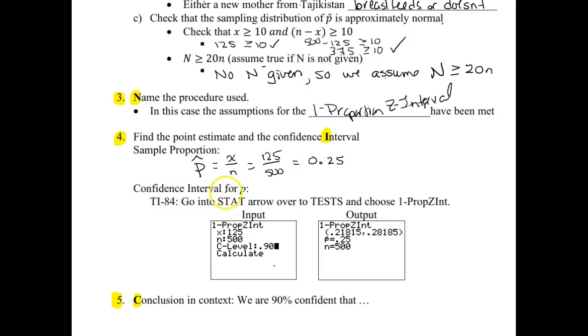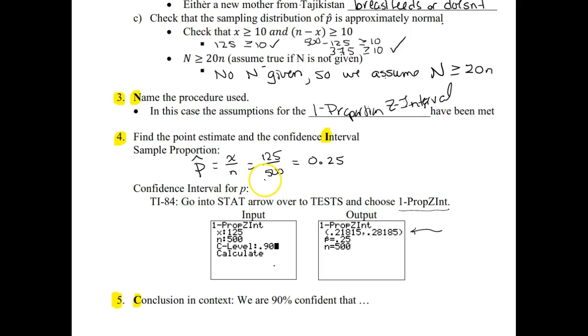All right, so to get the confidence interval for P, we're going to go on the calculator and go into stat and arrow over to tests and choose that 1 proportion Z interval. Next to X and N, we're going to put in 125 and 500. Next to the confidence level, we're going to put in 0.90 since they asked for a 90% confidence interval. And when we hit calculate, we get the endpoints on the output screen.